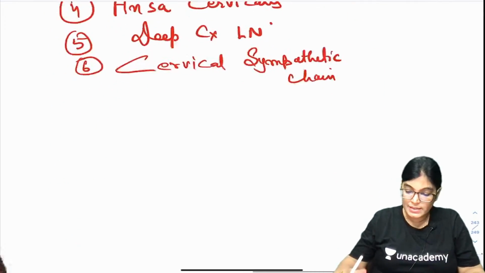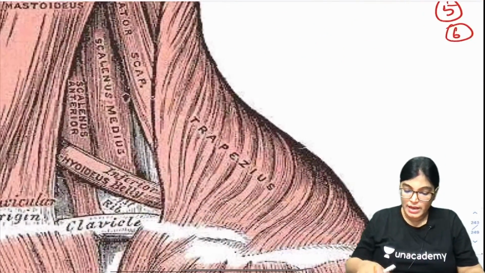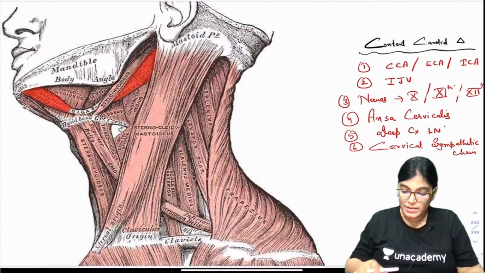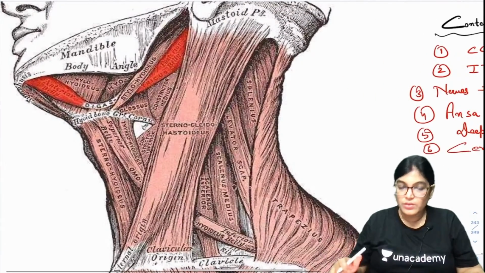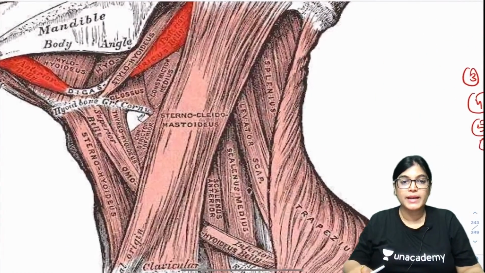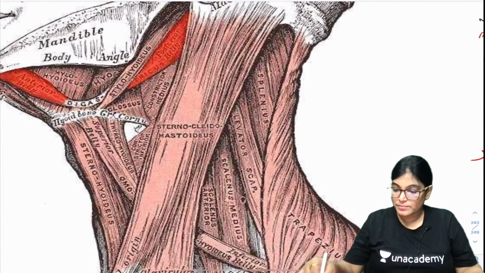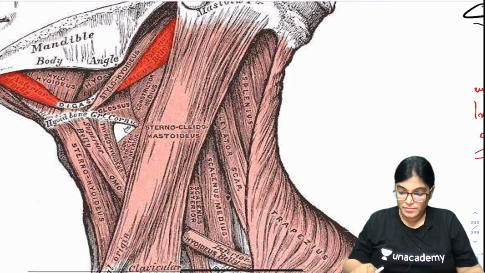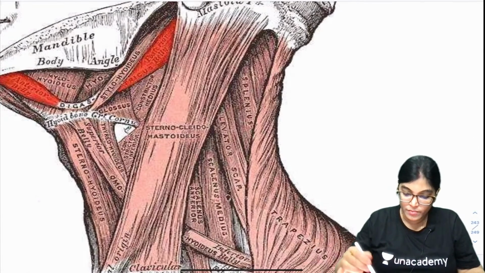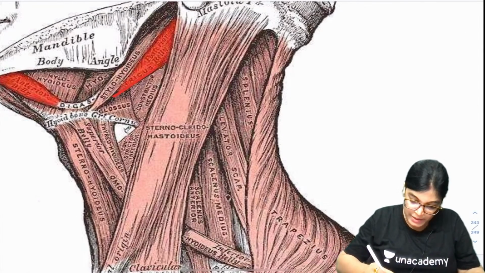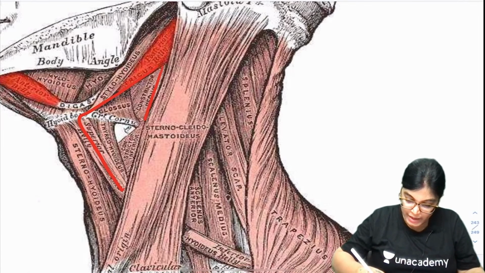Let us see this image, and in this image also you can see the triangle which I am highlighting here, this one. This triangular space which you are seeing is the carotid triangle.